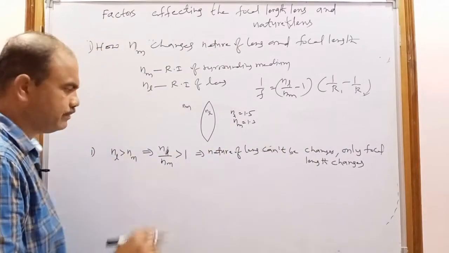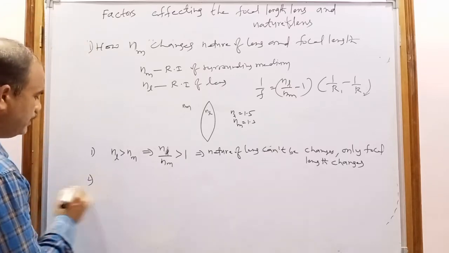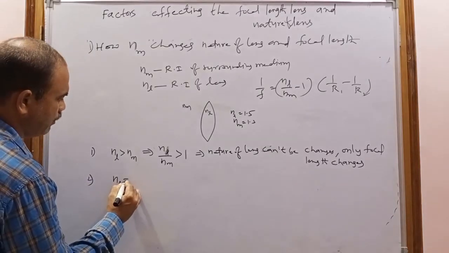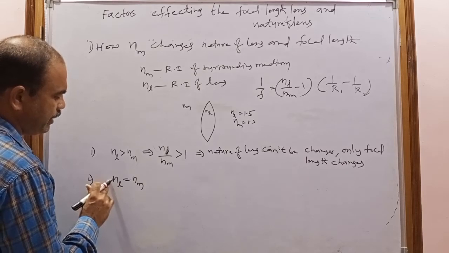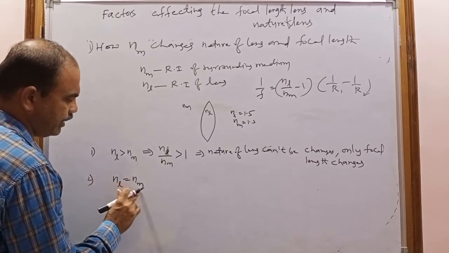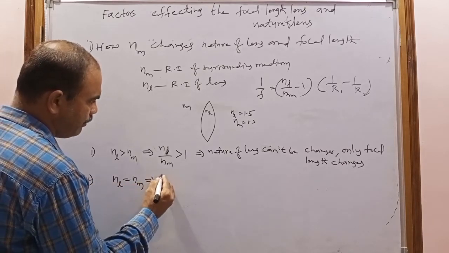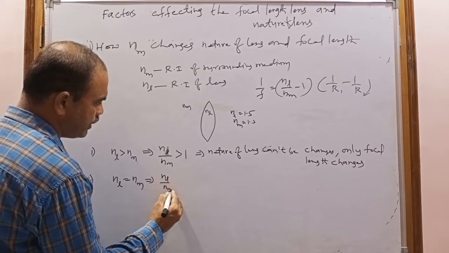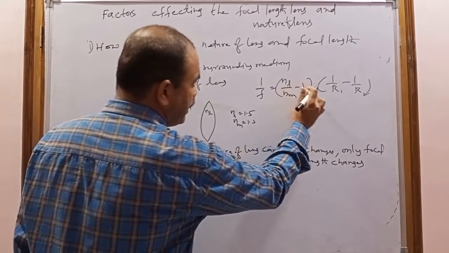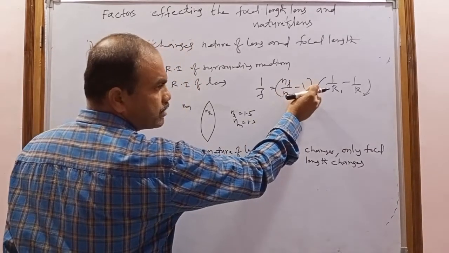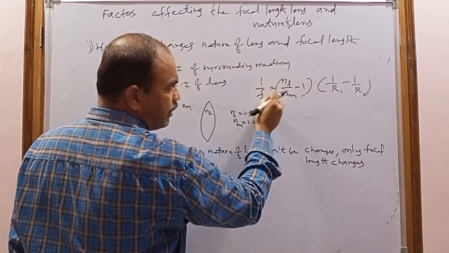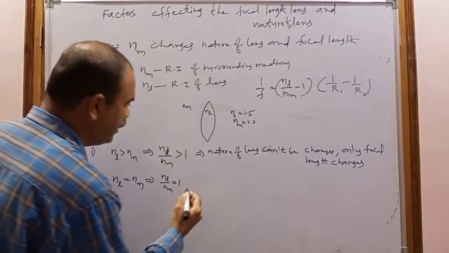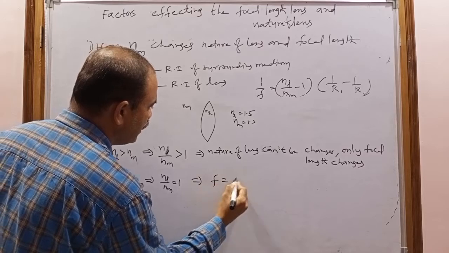Now coming to the next case: if n_l equals n_m, the refractive index of the lens equals the refractive index of the surrounding medium, then what happens? n_l/n_m is equal to 1, so 1 minus 1 equals 0. 0 into something is 0, and 1/f equals 0. Then the focal length becomes infinity.